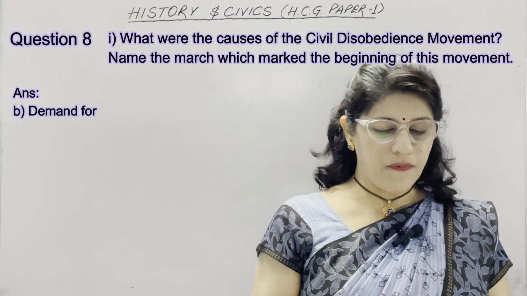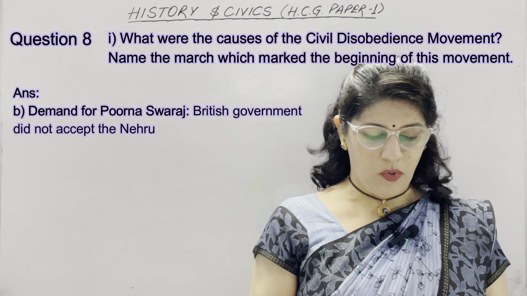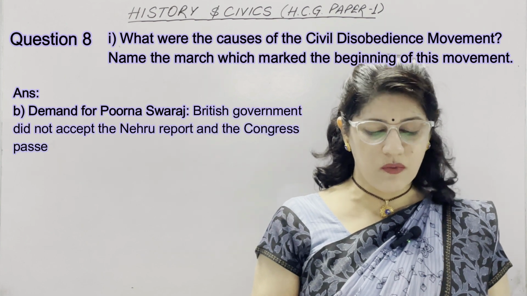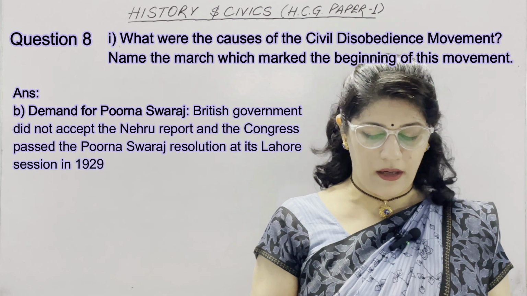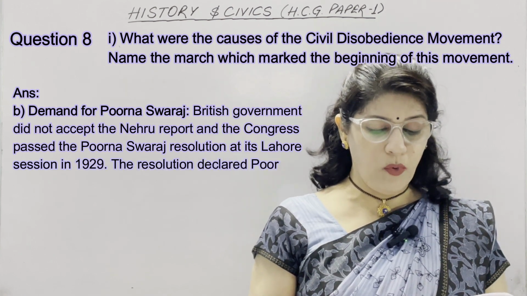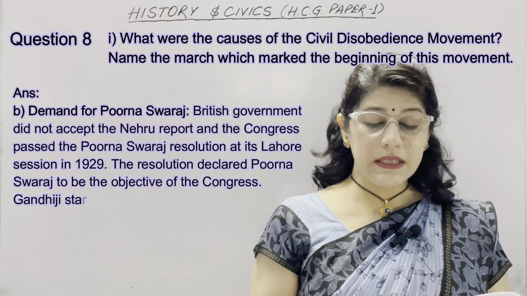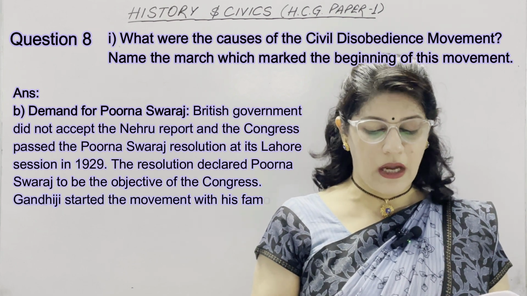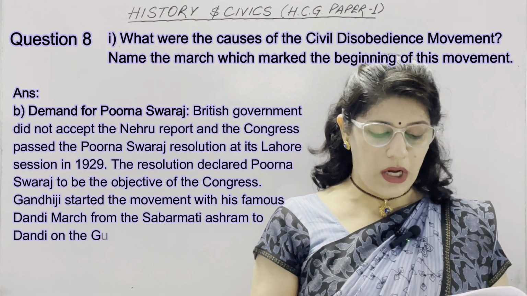Second heading is demand for Purna Swaraj. The British government did not accept the Nehru Report, and the Congress passed the Purna Swaraj resolution at its Lahore session in 1929. The resolution declared Purna Swaraj to be the objective of the Congress. Gandhiji started the movement with his famous Dandi March from the Sabarmati Ashram to Dandi on the Gujarat coast on March 12, 1930.